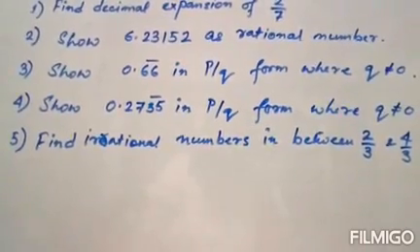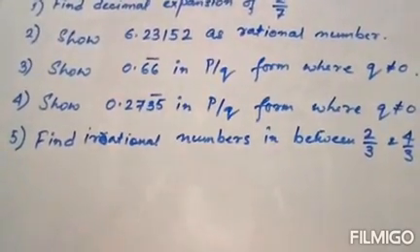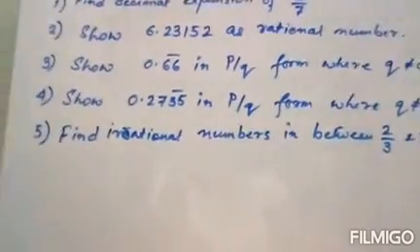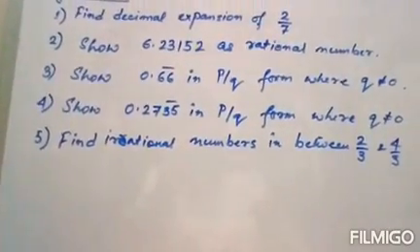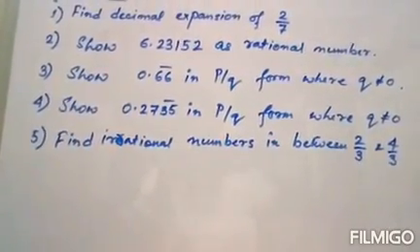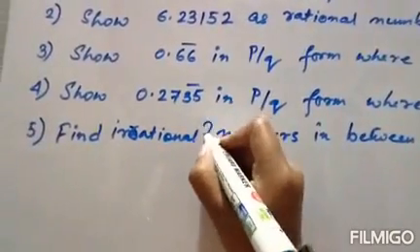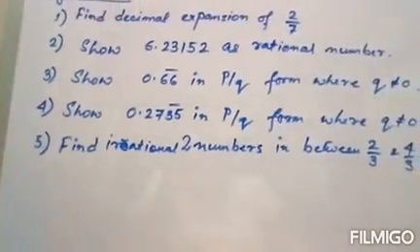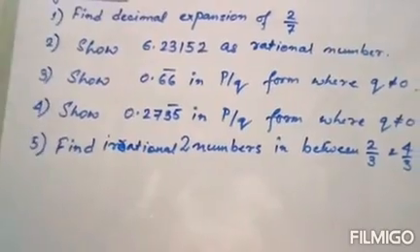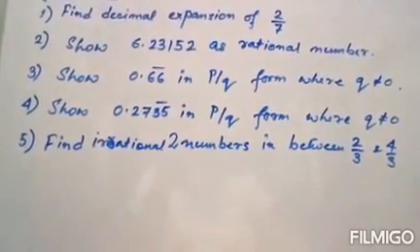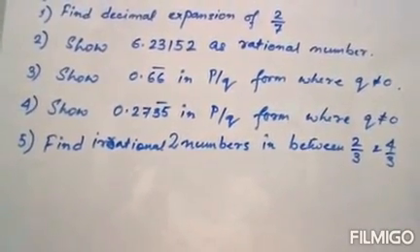And the fifth one: find two irrational numbers in between 2 by 3 and 4 by 3.